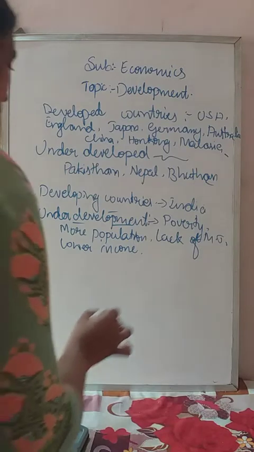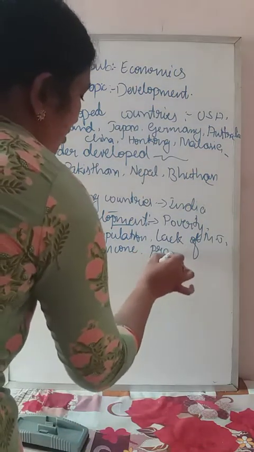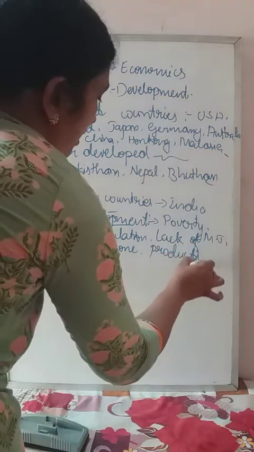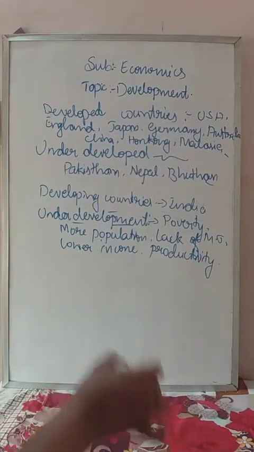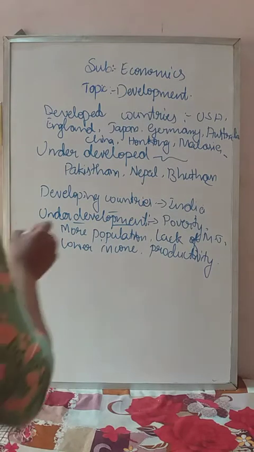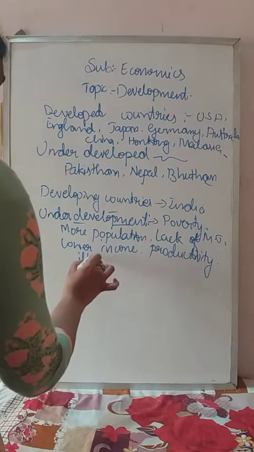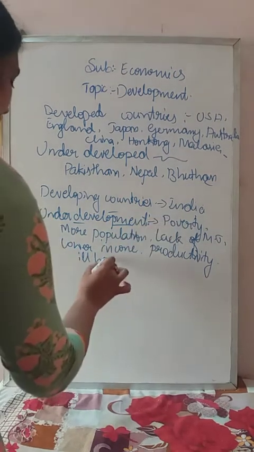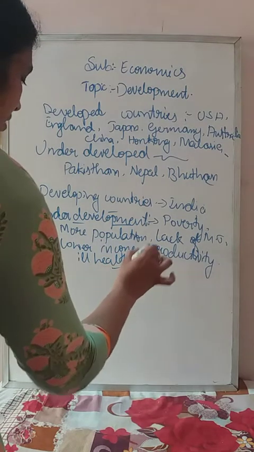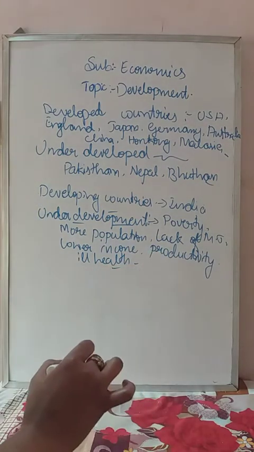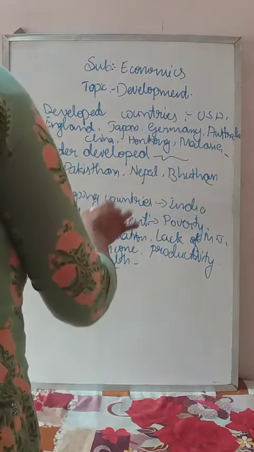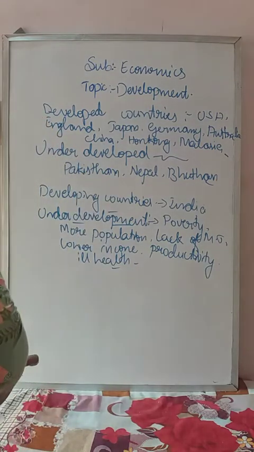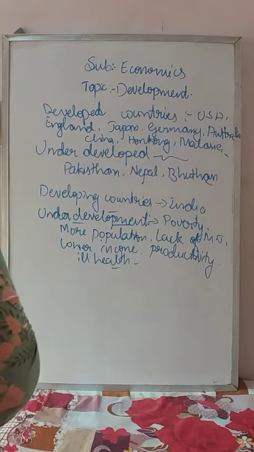Then lower productivity. Even the productivity is less. Why is the productivity less? Because the industries are not there and the people are showing laziness, and here we face poverty. That's why there will be ill health also. Many of the people are suffering from ill health. So these are the causes for underdevelopment.